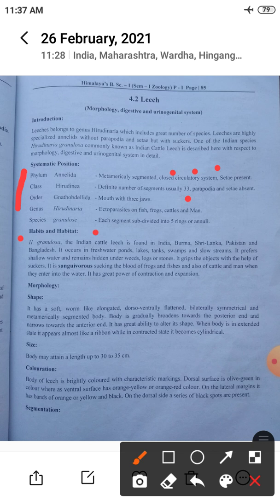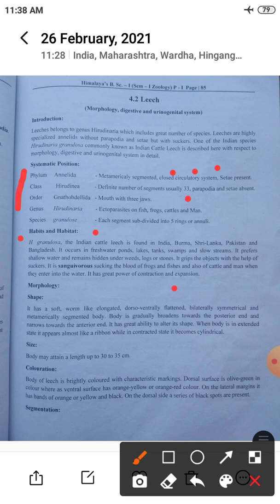It prefers shallow water and remains hidden under weeds, logs or stones. It grips the objects with the help of suckers.